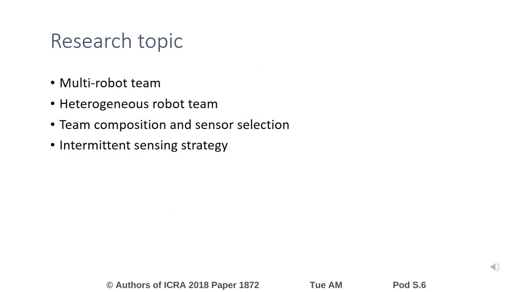In this paper, we formulate an environmental sensing problem for multi-robot teams that couples intermittent deployment with the selection of team composition and sensor type. We suppose that a multi-robot team needs to autonomously sense an environmental process and also needs to find a good policy for deploying heterogeneous robot teams. By utilizing the structural result from POMDP and also exploring submodularity, we can achieve a good monotone policy. Let's look at it.